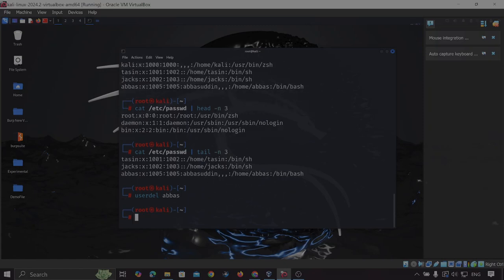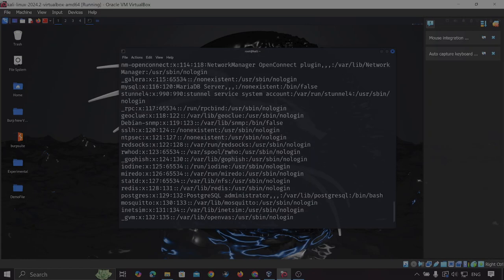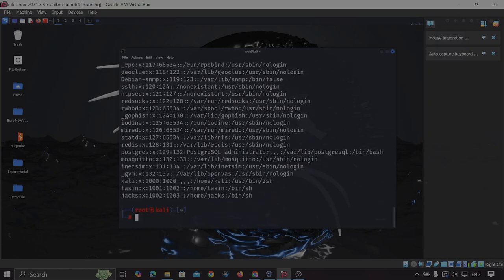If I want to check whether it is deleted or not, let us say cat /etc/passwd, and then tail, no, let us see the full file. See, Abbas is deleted. Earlier we saw that a user had been created whose name was Abbas, but now the user has been deleted.